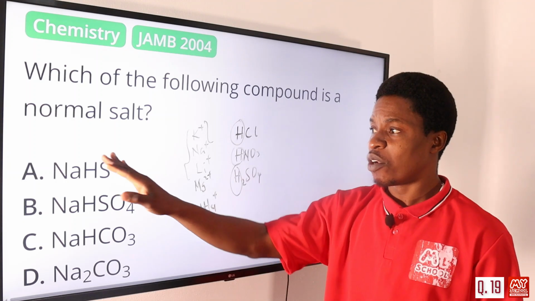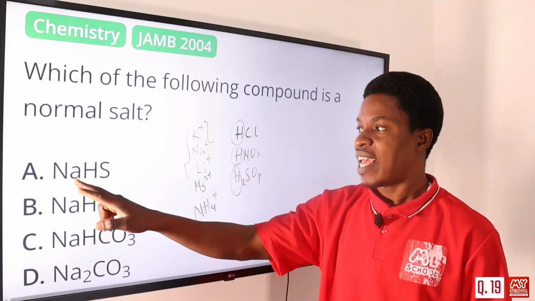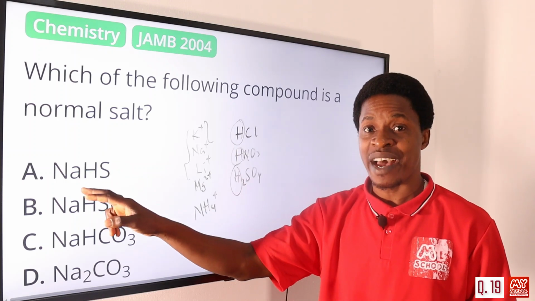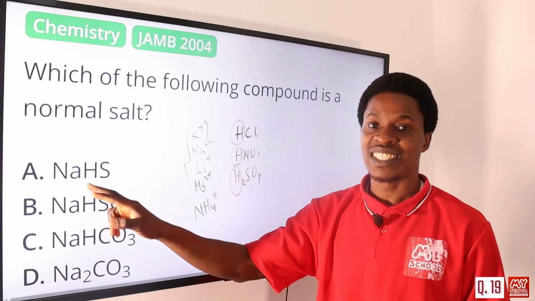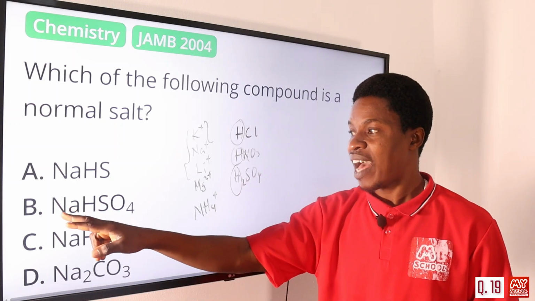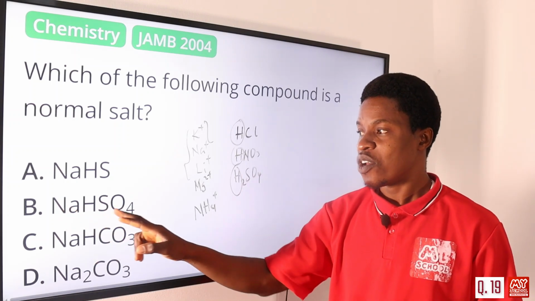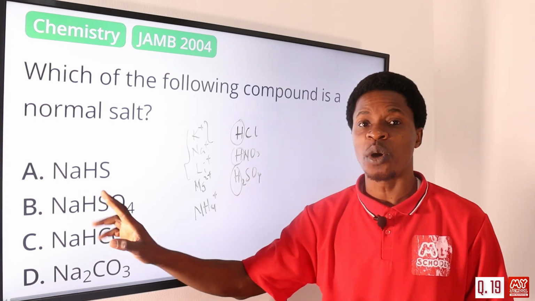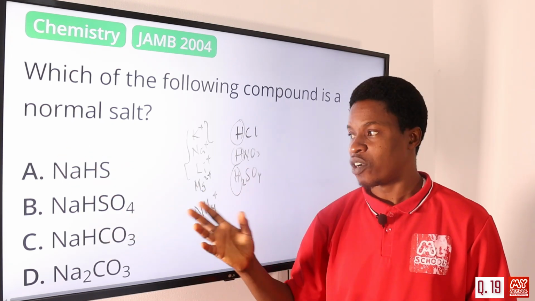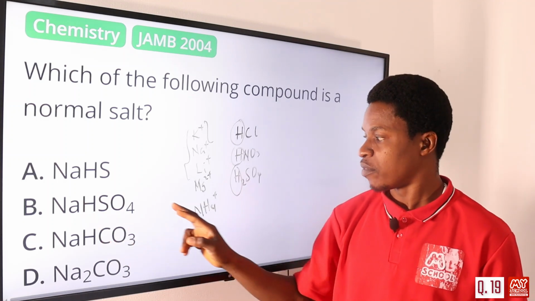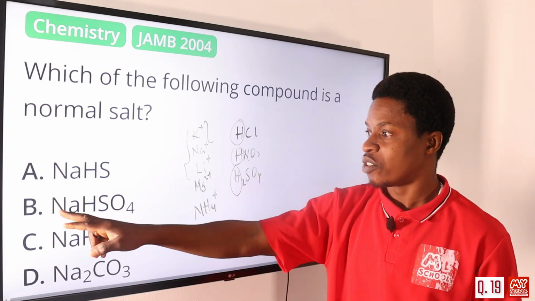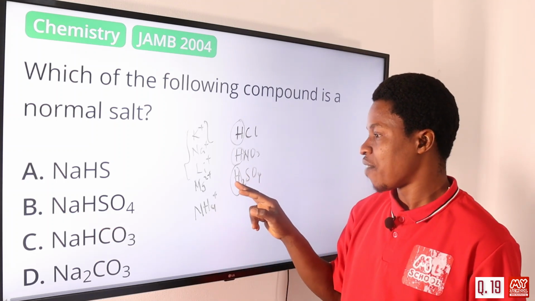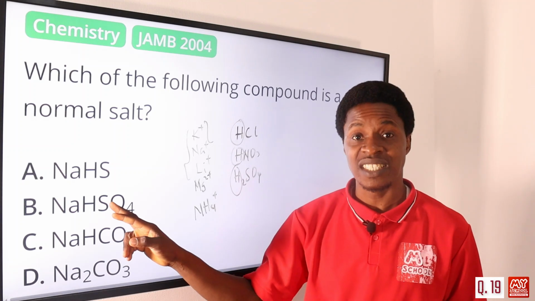If you look at all of these options, option A says NaHS, which means you still have hydrogen here. Because of this hydrogen, this is acidic. This cannot be a normal salt. We have NaHSO4. Yes, this is a metallic ion, but we still have hydrogen, so not all the hydrogen was replaced. This came from H2SO4, so one sodium ion comes in to replace one hydrogen. So this is also an acidic salt.